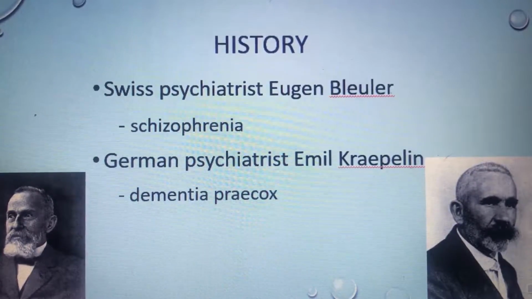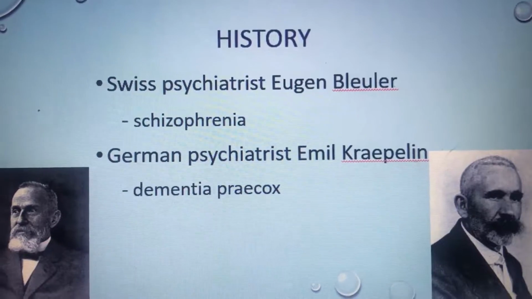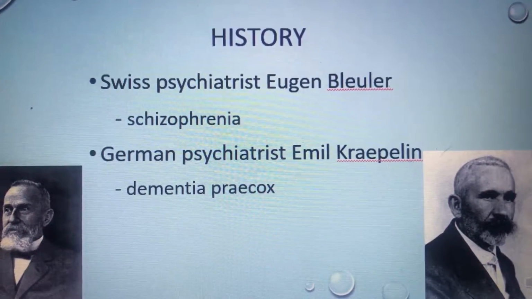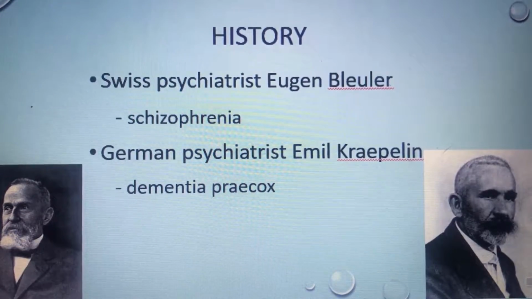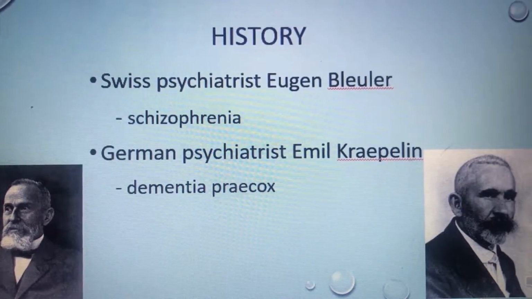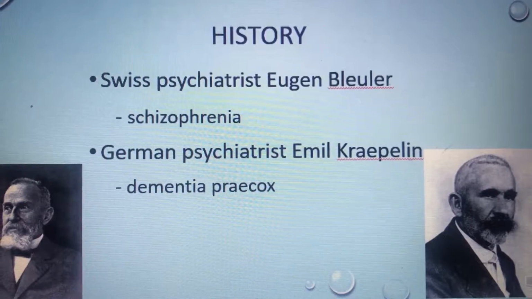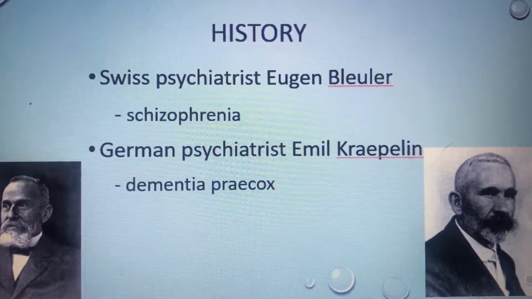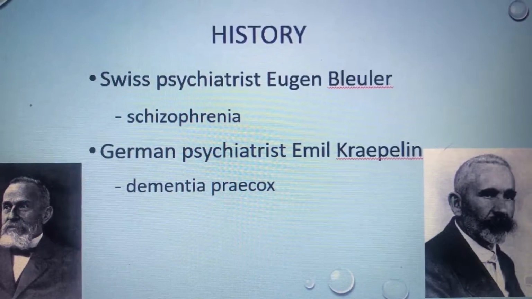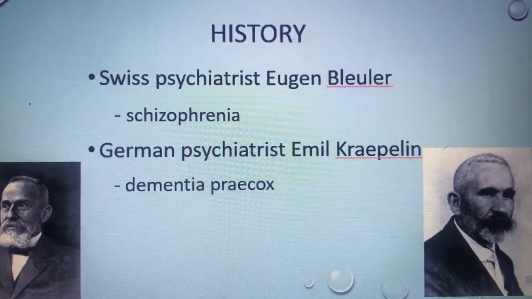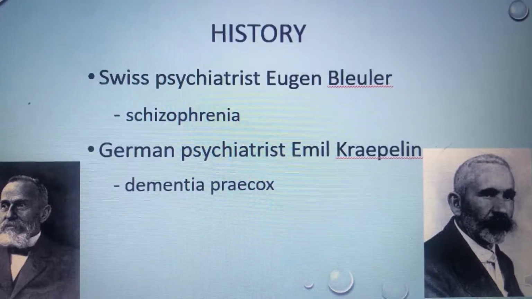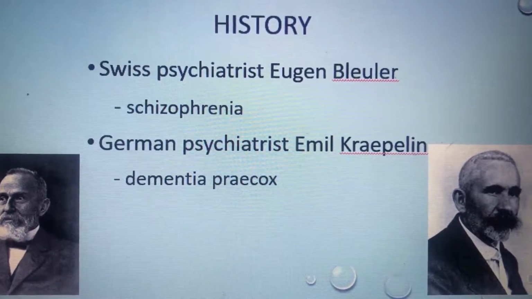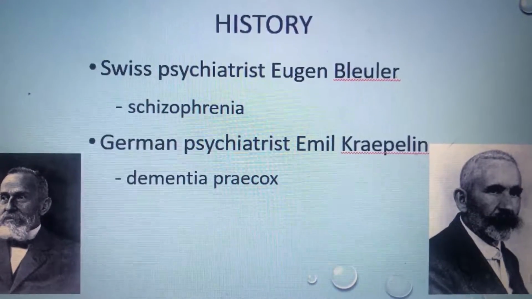Bleuler viewed it a little differently by focusing on certain symptoms of this disorder. Four of them were ambivalence, disturbances of affect, disturbances of association, and preference for fantasy over reality. He actually renamed this disorder schizophrenia, coming from the German root words schizo, meaning split, and phrenia, meaning mind. He came up with the word to emphasize the splitting of thought, affect, and behavior that occurs with this disorder. On the left is Eugen, and on the right is Emil.